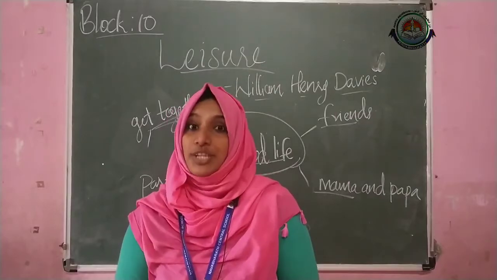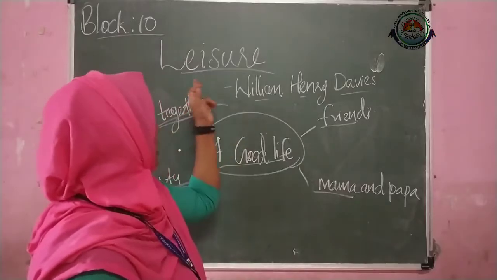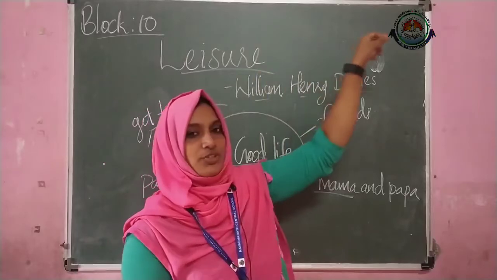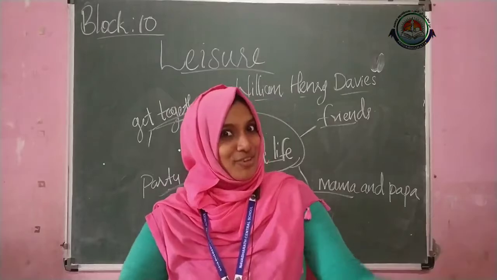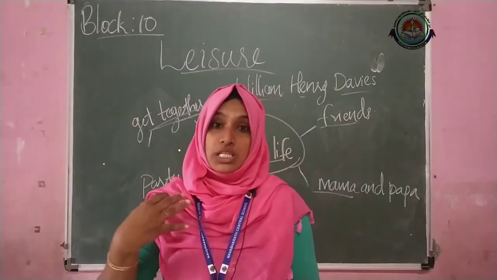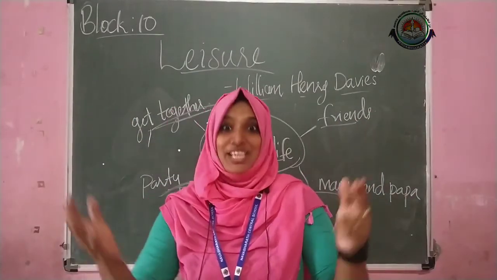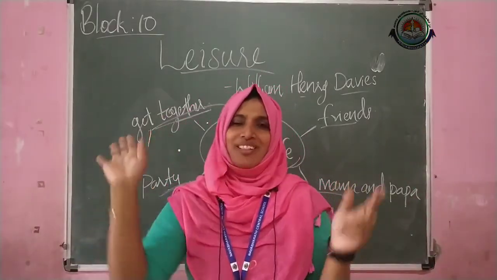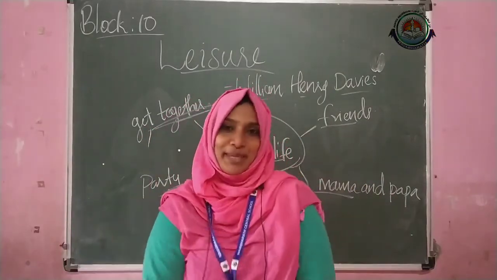So children, can you tell me what we learned today? Yes, today we have learned about a poem Leisure by William Henry Davies. What did you understand from this poem? Yes, of course. We should enjoy our life. We will get so many worries and anxieties in our life. But what you have to do? Yes, you have to take all those things as positive. Try to avoid all the negative things. Okay? Then only our life will become happier.